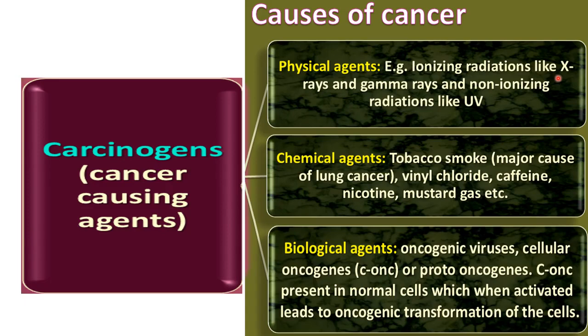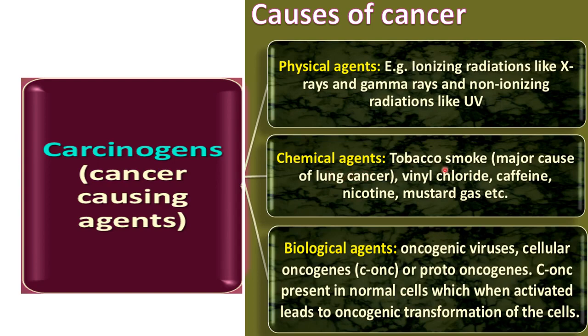So all these rays, X-rays, gamma rays and UV rays, are physical agents, and these rays have a property to mutate the DNA. If someone comes in brief exposure to these rays, X-rays, UV rays, okay, then inside the cells DNA can mutate, because these rays have the property to mutate the DNA. That's why these are considered as the physical agent of the cancer, okay, because cancer is caused due to mutation, right?